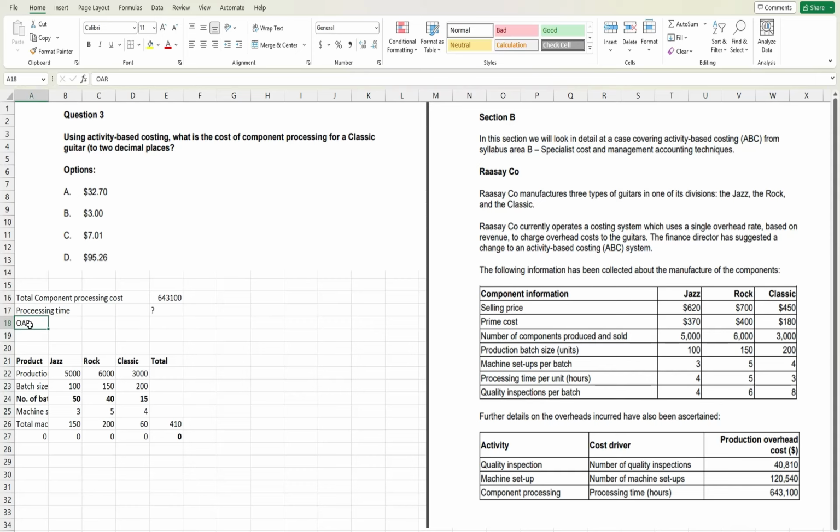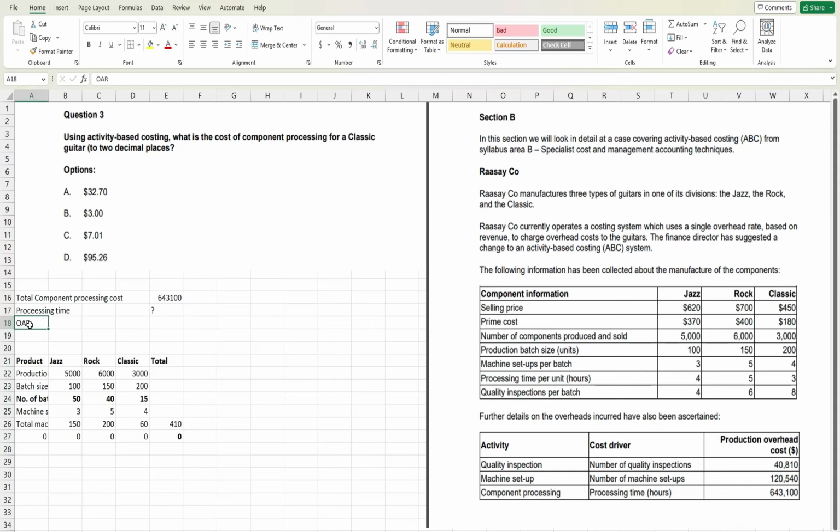Okay, so now the processing time per unit is given in hours, that is the 4, right? So how many units are we producing for the jazz, rock and classic? It's 5,000, 6,000 and 3,000, right?